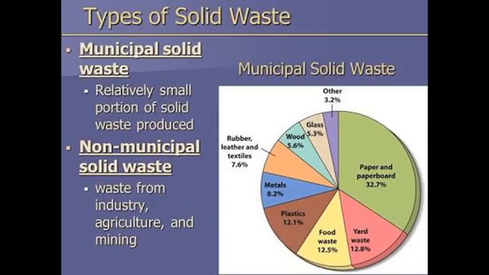So types of solid waste, very important. Now you have studied the definitions, source point. Now what are the different types of solid waste? Simply we can divide into municipal solid waste and non-municipal solid waste. So what do you mean by municipal solid waste? It means a relatively small portion of solid waste produced. And non-municipal solid waste means waste from industry, agriculture and mining.